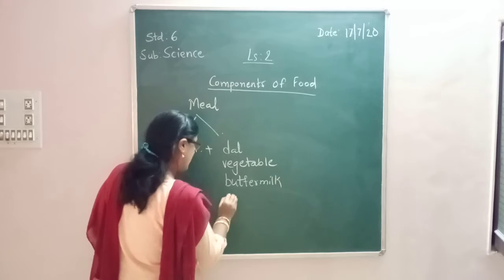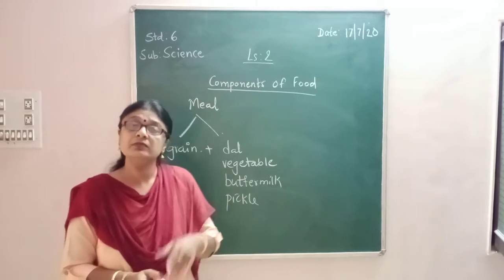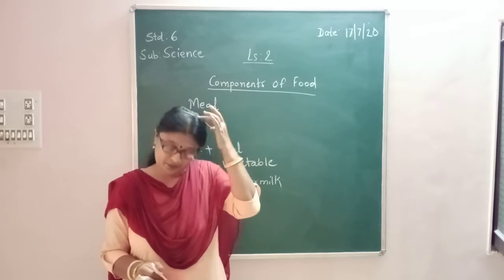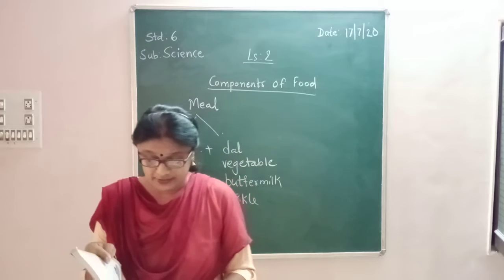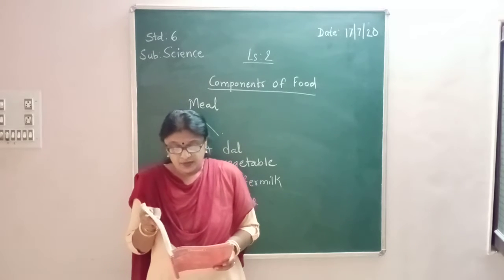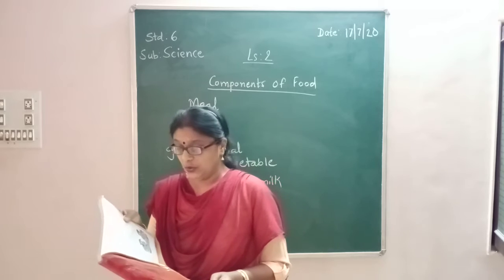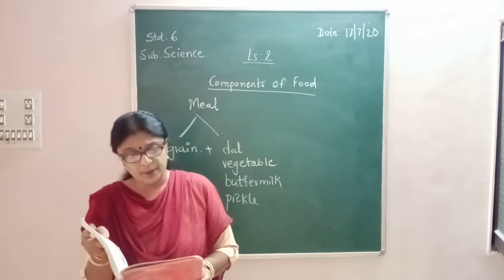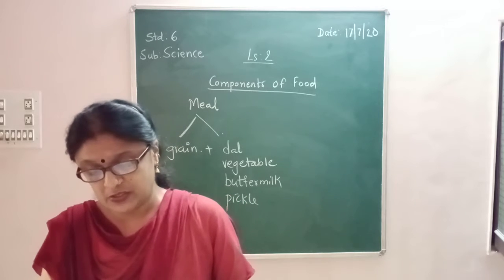Along with this, we also have pickle. You know what is pickle? Pickle means a thana, right? So in our food items, we include all these things. Some examples of meals from different regions are given in table 2.1. Select food items you depicted in the map in chapter 1. Add some more meals.